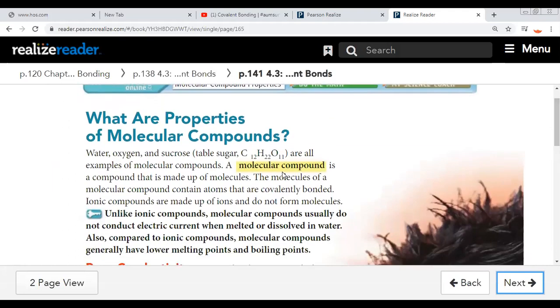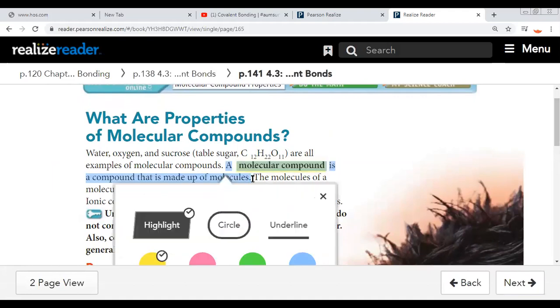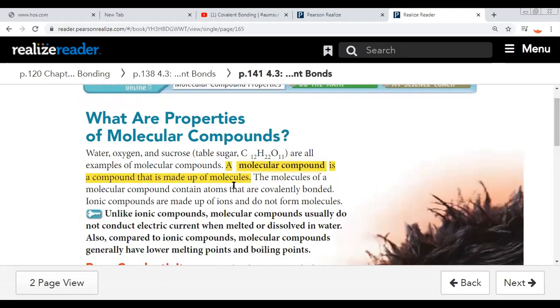Okay, what is the meaning of molecular compound? A molecular compound is a compound that is made up of molecules.